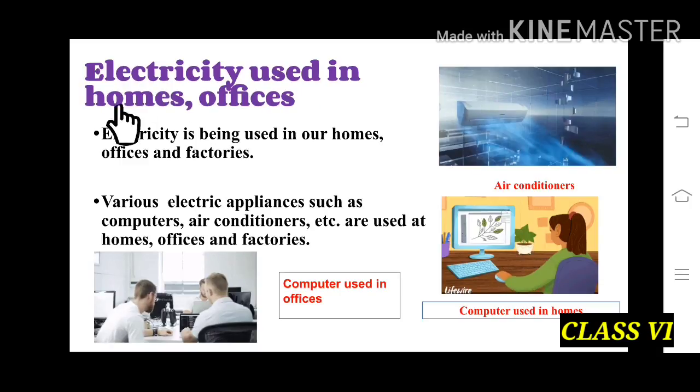Electricity is used in homes and offices. Children, we know that electricity is being used in our homes, offices and factories. So in this picture we can see that a girl is using a computer in a house, and computers are also used in offices. So we can see that office staff are also using computers, and air conditioners are also used in homes, offices and factories. So all these are the various electrical appliances that we need in our day-to-day life.